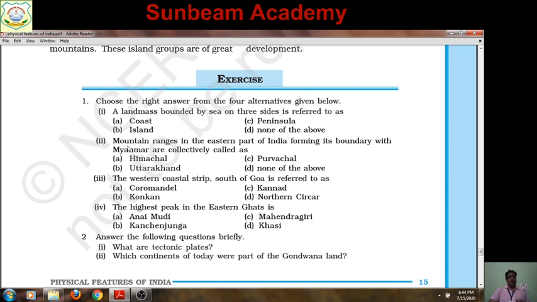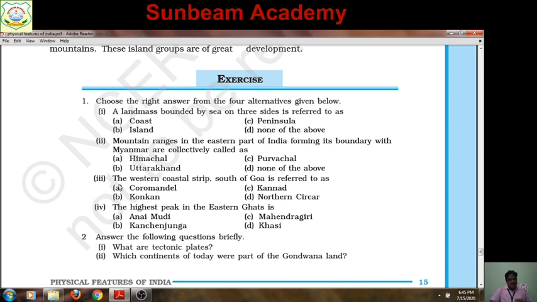Second question: mountain ranges in the eastern part of India forming its boundary with Myanmar are collectively called as. First option is Himachal, second Uttarakhand, third Purvachal, fourth none of these. What is the right answer? It is Purvachal. Purvachal means the eastern hills and mountains.